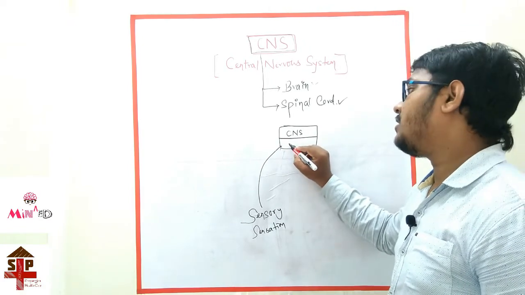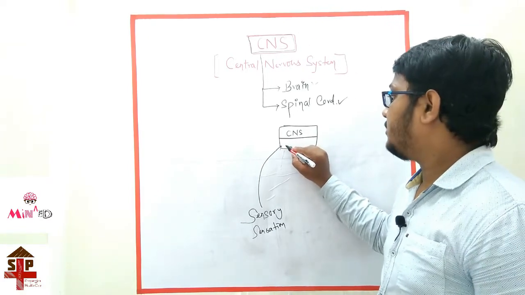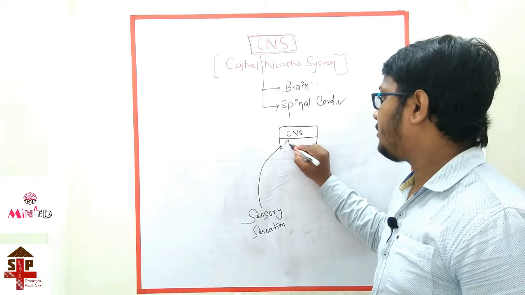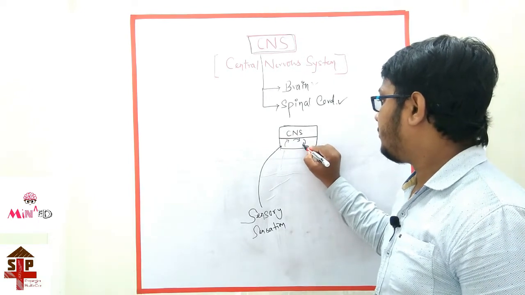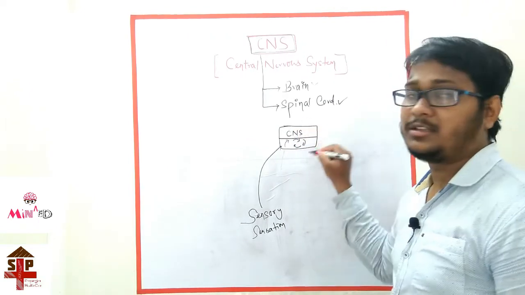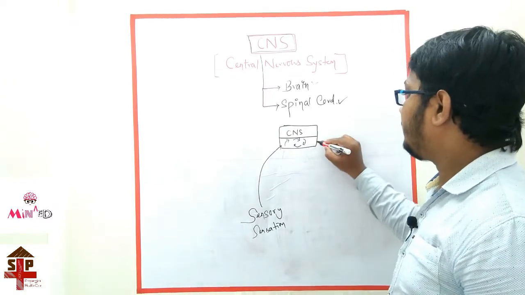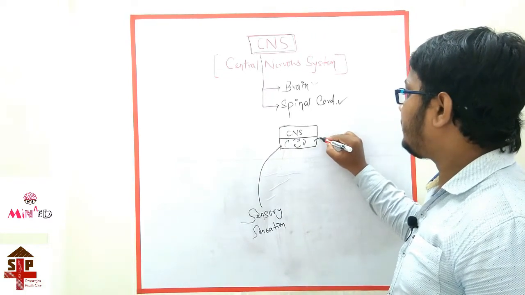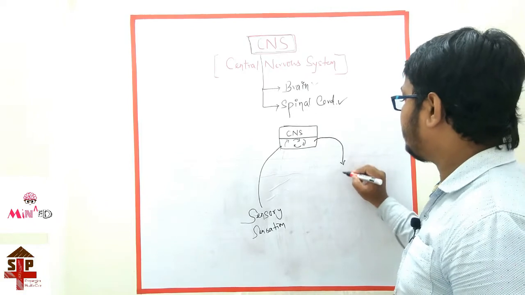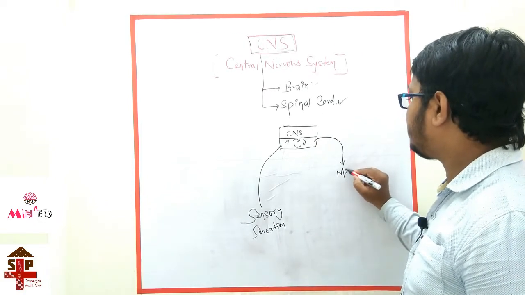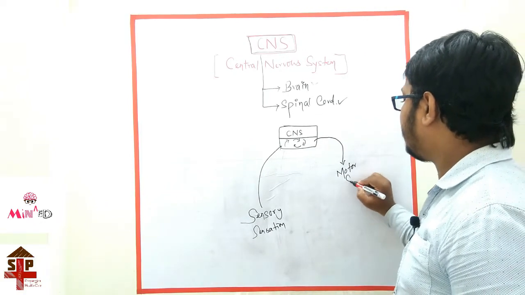Then the central nervous system compares and contrasts with past information, and then it decides and gives a response as a motor response.